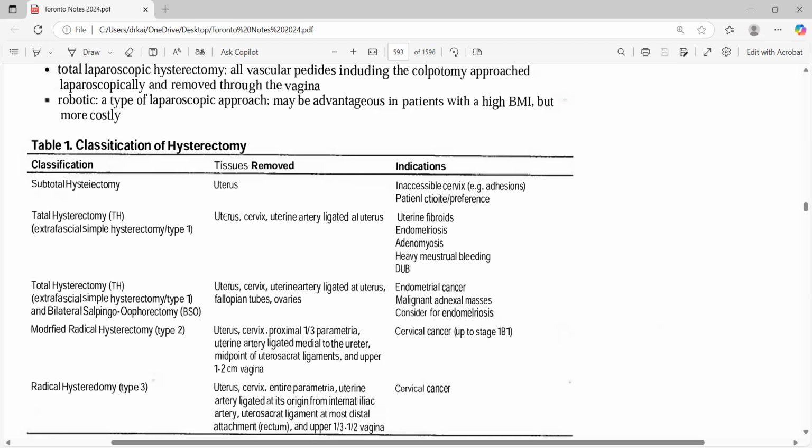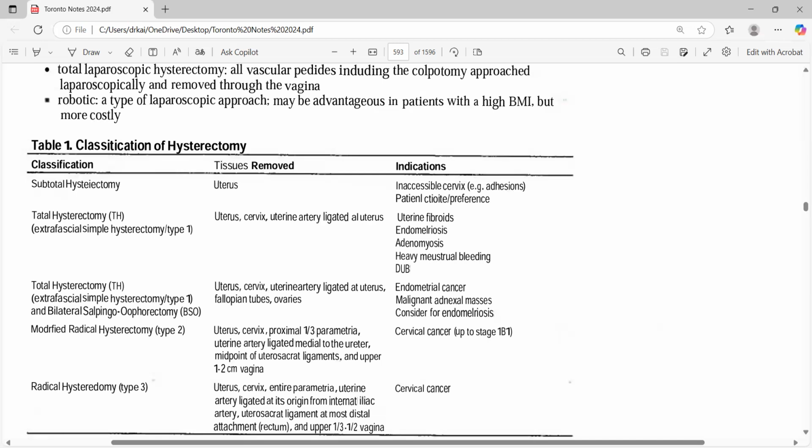But at the same time, it may not be mentioned, because they are looking to see if you understand which organ is removed and which is preserved in subtotal hysterectomy. There are certain types of questions asked, like in radical hysterectomy, the uterus, cervix, parametrium, and uterine artery, everything is gone, but she's still having the vaginal discharge, so it means the vagina itself is having a problem. So don't think of anything else.